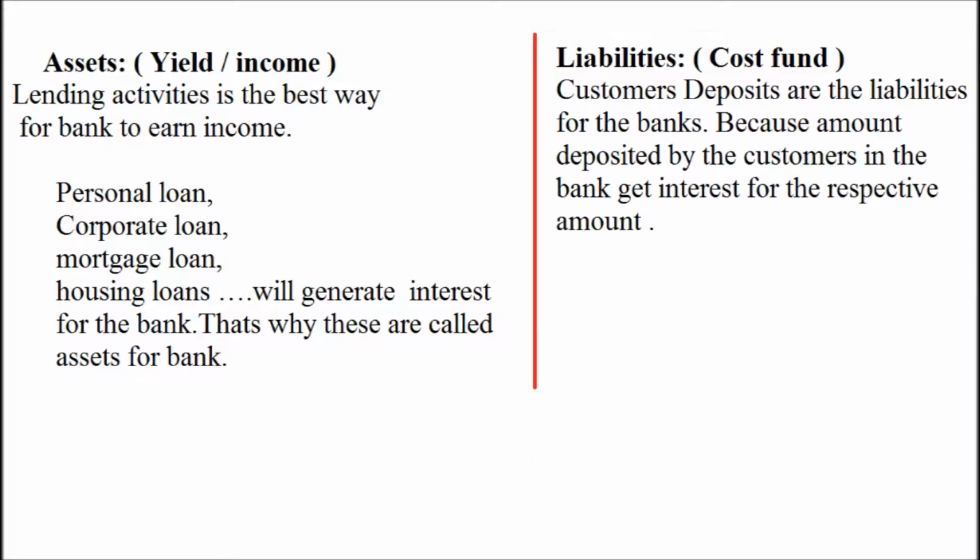Friends, assets means yield or income. Lending activities are the best way for a bank to earn income. If more lending activities occur, then the income of the bank is more. What do you mean by lending activities? Lending activities means personal loans, corporate loans, mortgage loans, housing loans. These all generate interest for the banks. That's why these are called assets for the banks.